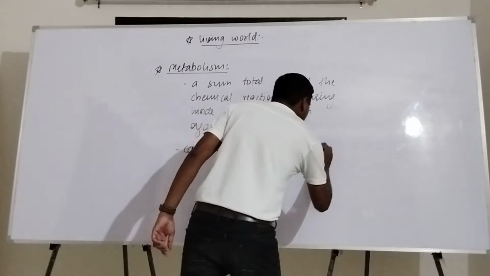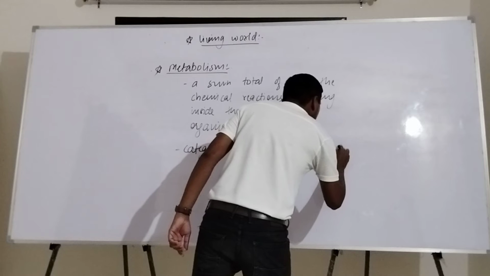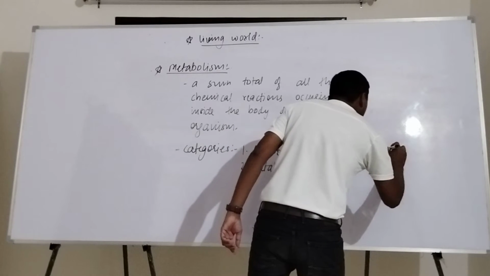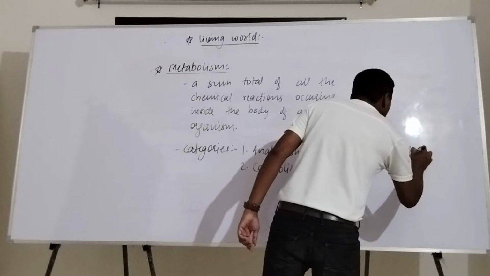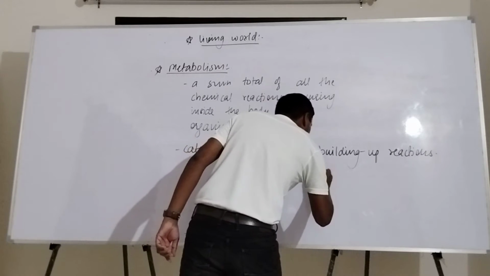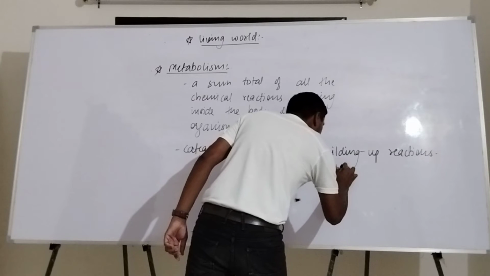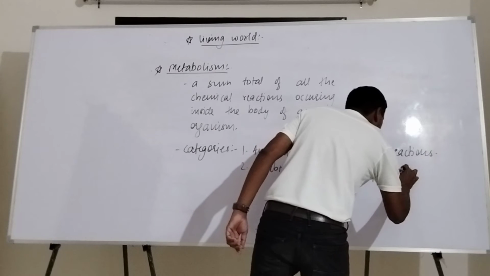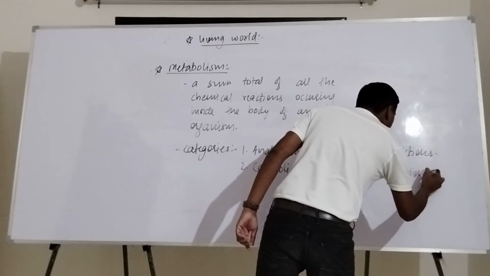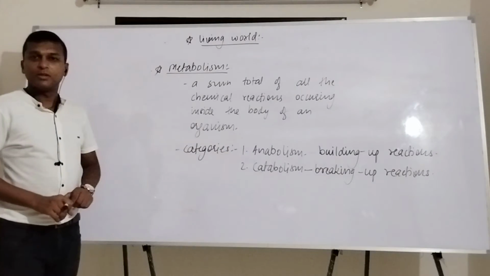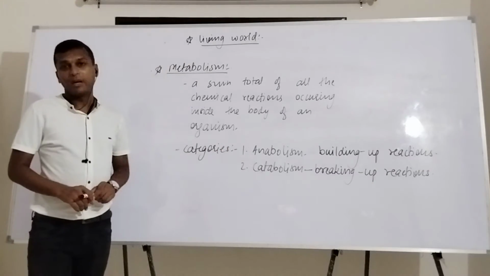So anabolism means building up reactions, and catabolism is breaking up reactions. Anabolism and catabolism collectively are called metabolism.